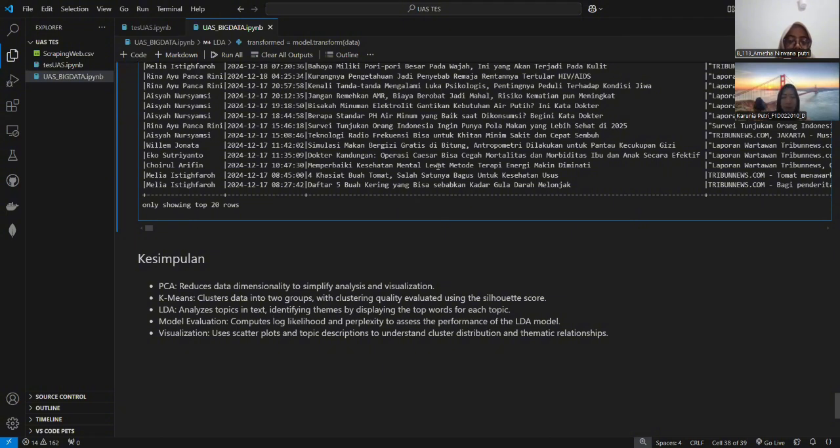And LDA is for analyzing topics in the text, identifying themes by displaying the top words for each topic. And the model evaluation is to compute the log likelihood and perplexity to assess the performance of the LDA model. And the visualization that we use is scatter plots and topic descriptions to understand cluster distribution and thematic relationships.